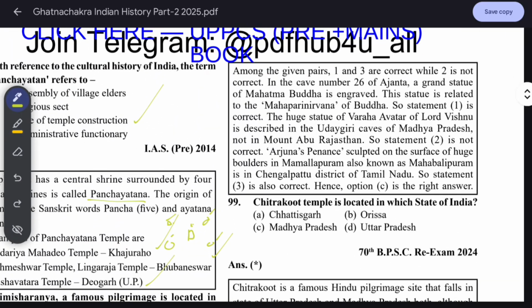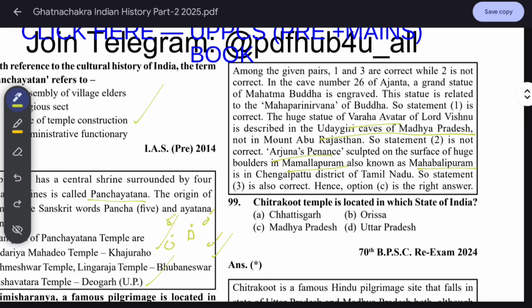Among the given, 1 and 3 are correct. In cave number 26 of Ajanta, a grand statue of Lord Buddha is engraved. This statue is related to the Mahaparinirvana of Buddha. The huge statue of Varaha Avatar of Lord Vishnu is in the Udayagiri caves of Madhya Pradesh. Remember this. Arjuna's Penance is sculpted on the surface of huge boulders in Mamallapuram, also known as Mahabalipuram.